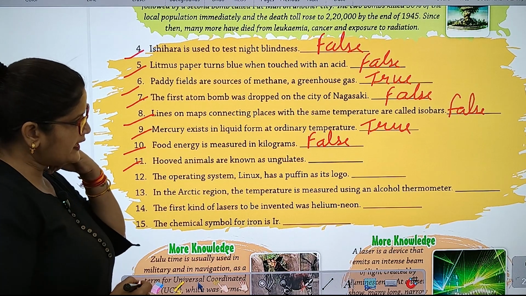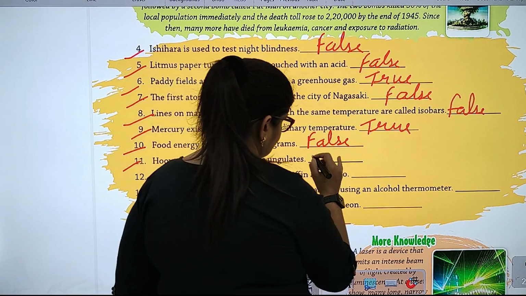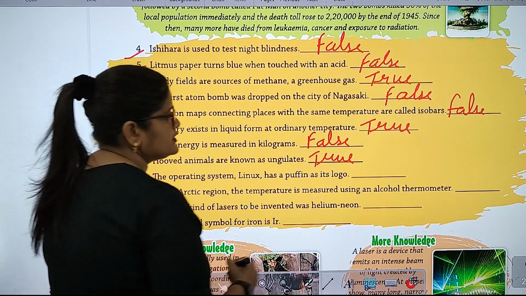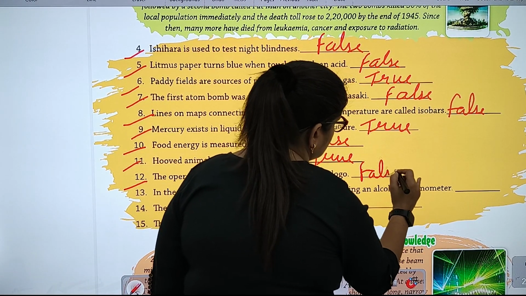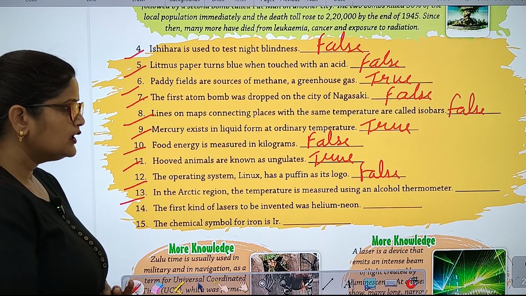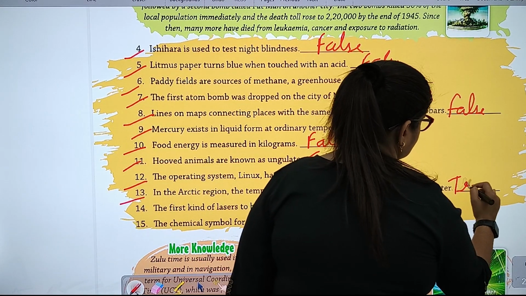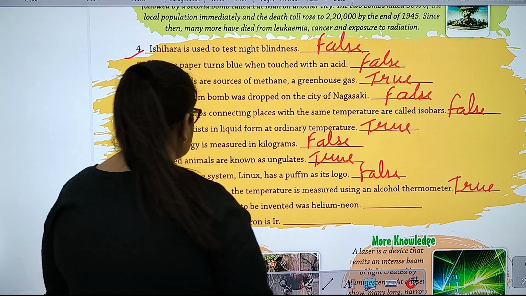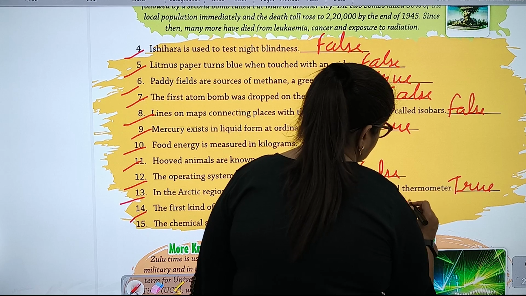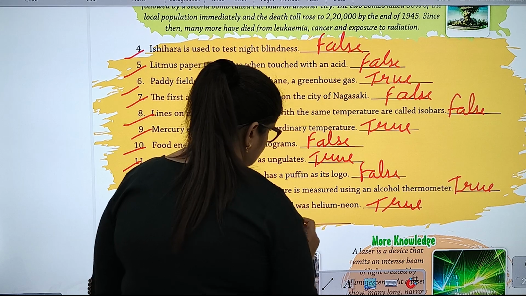Hooved animals are known as ungulates. Number 11. True. The operating system Linux has Puffin as its logo. False. In the Arctic region, the temperature is measured using an alcohol thermometer. Number 13. True. The first kind of laser to be invented was helium neon. True. The chemical symbol for iron is Ir. False.